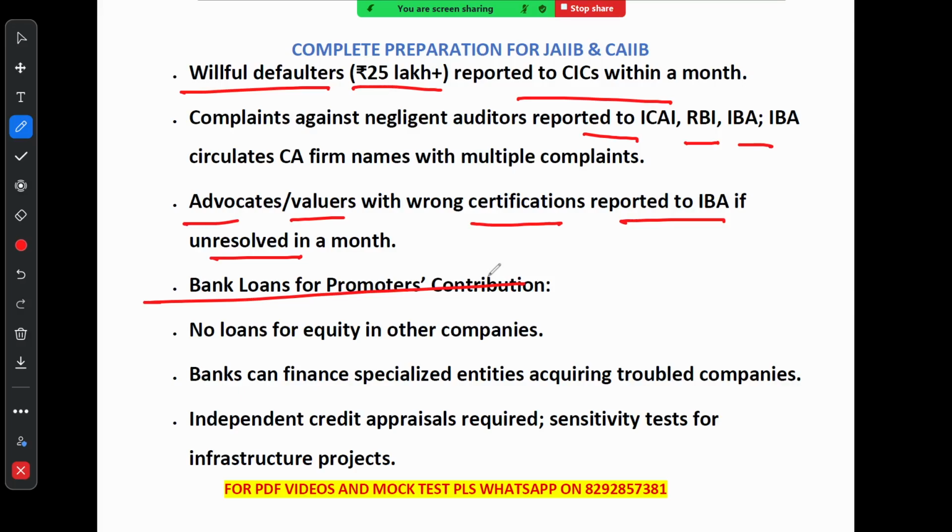So the banks are not allowed to give loans for buying equity in other companies. However, they can finance a specialized company that is acquiring a troubled firm. Before any financing, the bank must conduct an independent credit appraisal and perform sensitivity tests for projects, especially those related to infrastructure. These measures help ensure that banks operate transparently.